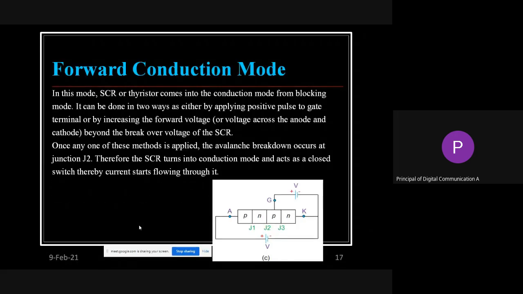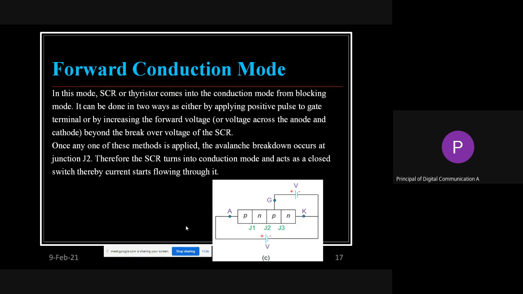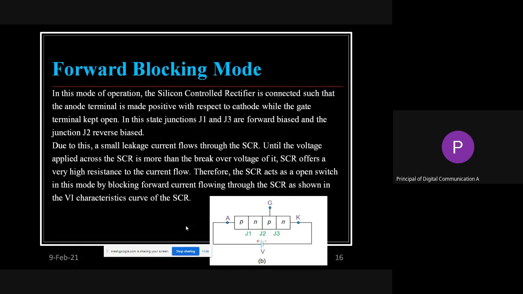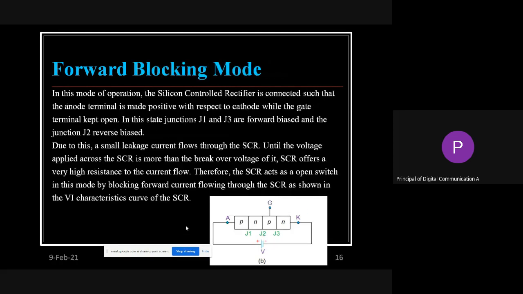Next we will see the forward conduction mode. Forward conduction is the default mode in which the SCR is to be. See the difference between these two diagrams, the terminals where it has been connected for forward blocking and forward conduction. If you look carefully, the only change is the gate terminal.